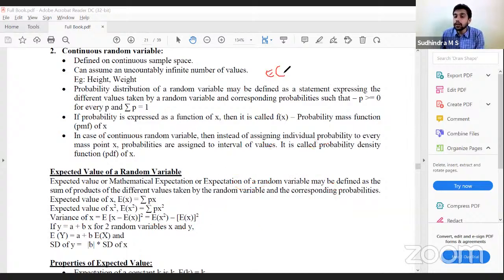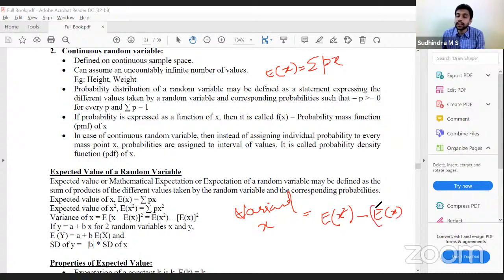What is expectation of x? Summation px. What is variance of x? E of x square minus E of x the whole square. E of x the whole square. Clear with this?